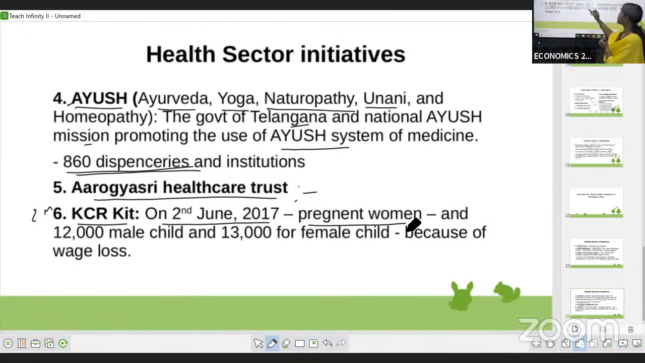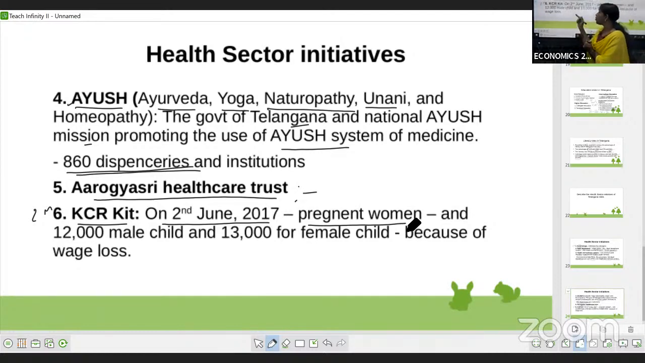So this program started from 2nd June 2017, only for the pregnant women. And one more thing, this kit they are giving to the women who give delivery in the government hospital. If they give the delivery in the government hospital, only for them can they use this.